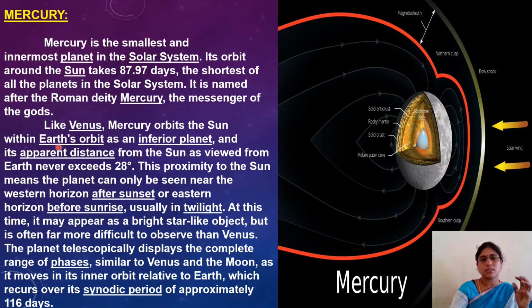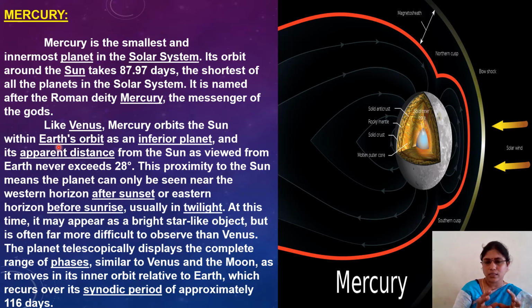And like Venus, Mercury orbits the sun within Earth's orbit as an inferior planet, and its apparent distance from the sun as viewed from the Earth never exceeds 28 degrees. When we observe it from the Earth, it does not exceed a 28 degree angle from the sun.